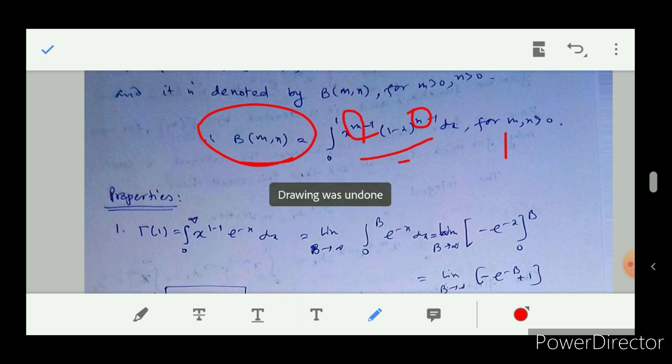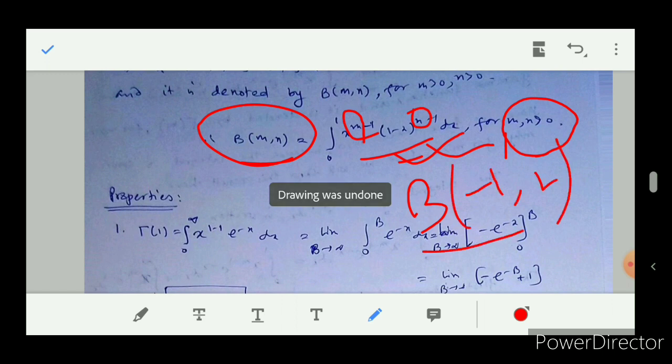It is a beta function for m greater than 0, n greater than 0. It is to keep in mind, because when this integral is convergent, then it is denoted by beta function. You cannot say about beta minus 1 comma 2, because here m is minus 1, which is less than 0, therefore the improper integral is divergent, not convergent, so it cannot denote this integral for m equal to minus 1 as a beta function.